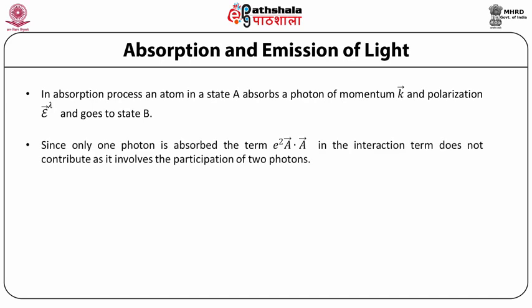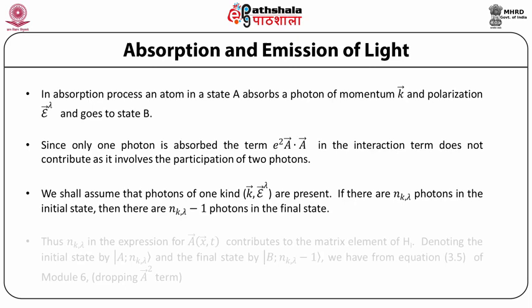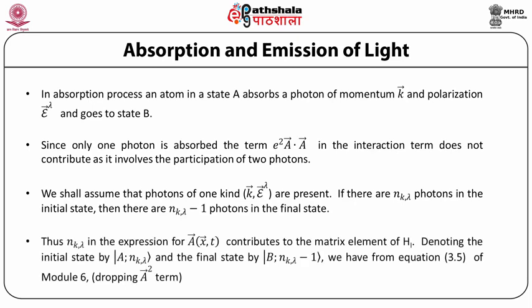Since only one photon is absorbed, the term e squared A vector dot A vector in the interaction term does not contribute, because the e squared A vector dot A vector term requires two interactions to take place, either two absorptions or two emissions, or one absorption and one emission. We shall assume that photons of one kind with k vector momentum and epsilon lambda vector polarization are present. If there are nkλ photons in the initial state, there are nkλ minus 1 photons in the final state. Thus, nkλ in the expression for A vector contributes to the matrix element of Hi.